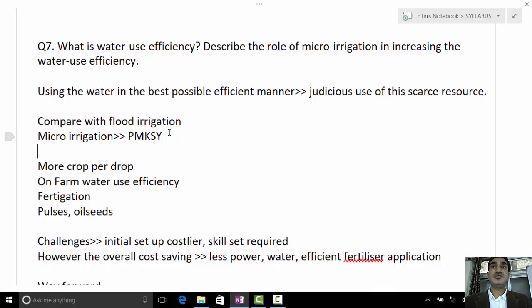But what actually happens is the huge benefit of micro irrigation, right? It actually saves power, saves on fertilizers, and helps in soil productivity. We have discussed these points, no? Ultimately, the problem is what? There's a lack of extension services, lack of awareness among the farmers. So what should be done?